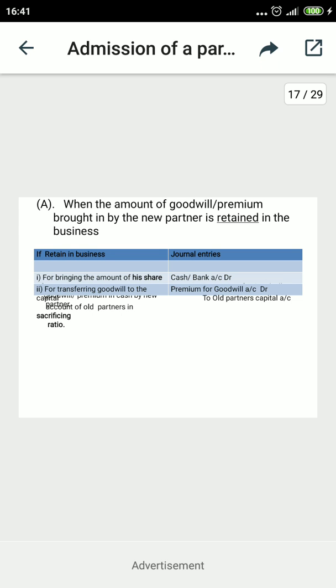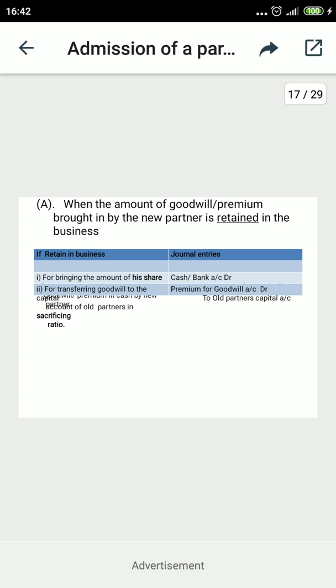So the premium entry is only cash account debit to the premium for goodwill account, and the premium for goodwill refers to his share. If the whole value of the goodwill is given, convert it into his share, meaning the part of the incoming partner's ratio. When this is passed, then the retained-in-business entry will be passed as number 2. The next entry is retained in the business. Premium for goodwill is debited to the old partners' capital accounts.